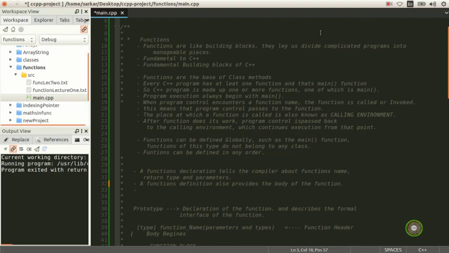So after pointers, we just concluded the pointers. We're coming towards the functions. The mighty functions. I wrote all this, so instead of wasting a lot of time writing something bit by bit, I just wrote it and I'll explain it to you guys later on. Alright, so functions. What are functions?